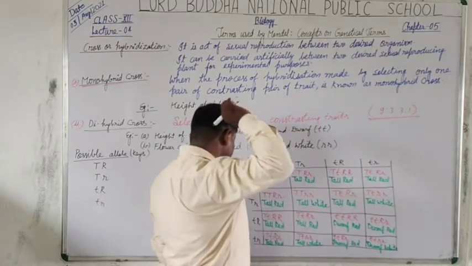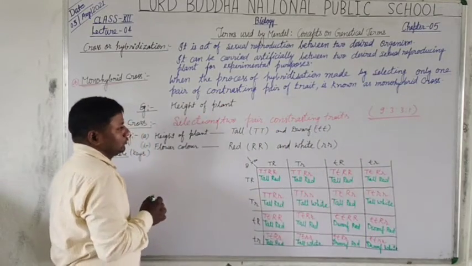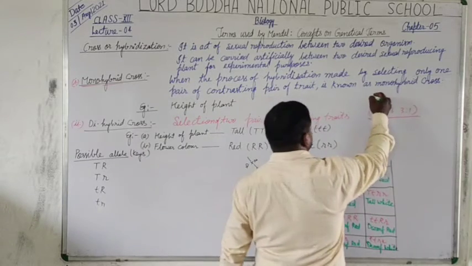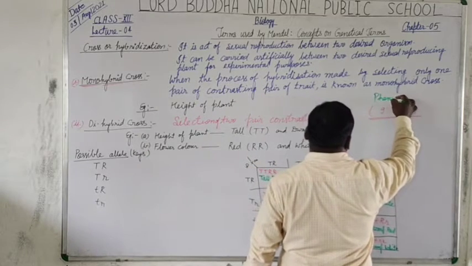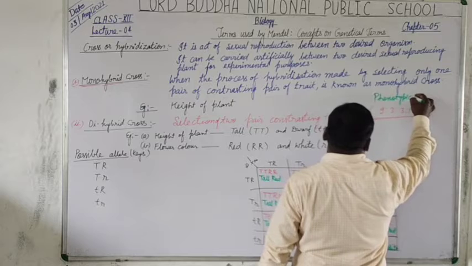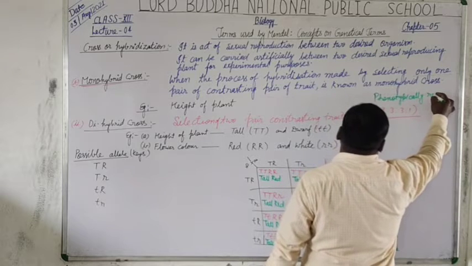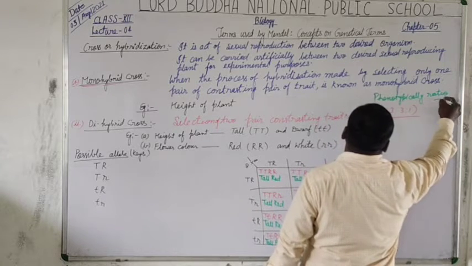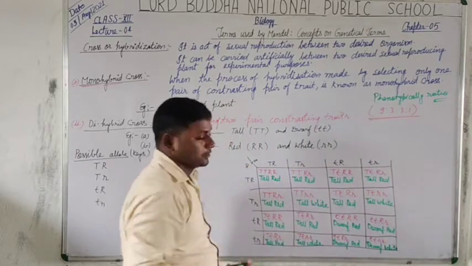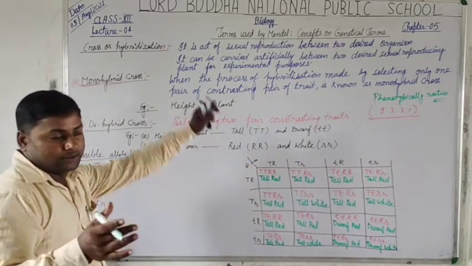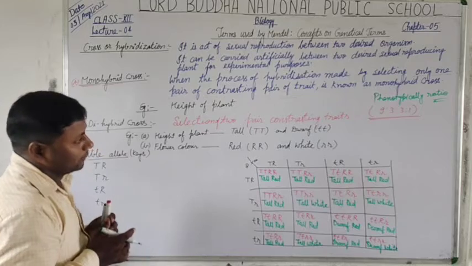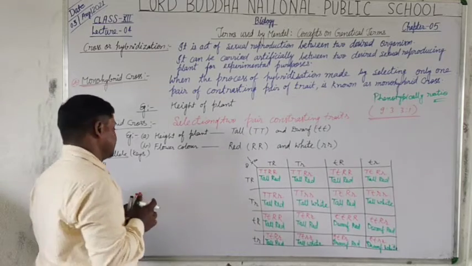Is that clear? So now we go to the phenotypic ratio. To obtain the phenotypic ratio, because here the characters are mentioned as per the phenotypic observation.